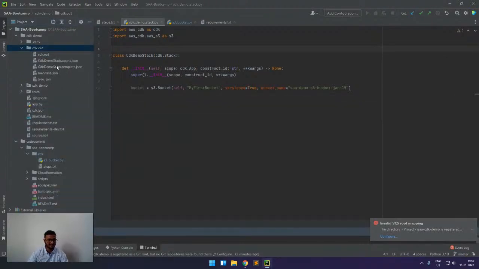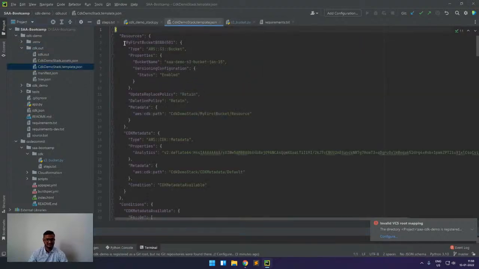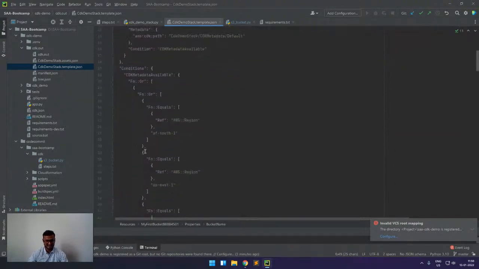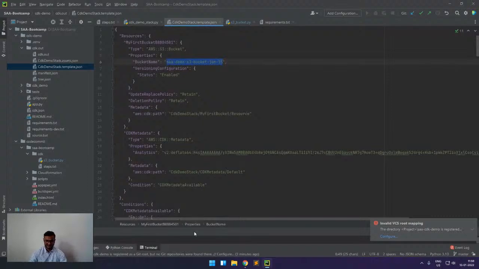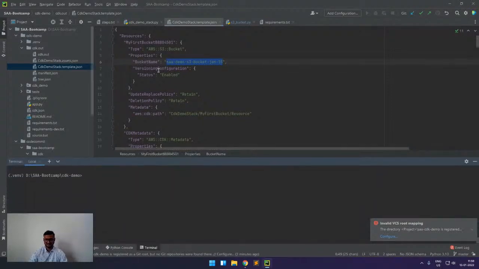Now if I come here and see this JSON, we can see this is the CloudFormation template in the .json version. Here we can see the type is of bucket. In the property we can see versioning is enabled, and also the name is the one that we gave, and we have all the conditions and all the things. This is the default one. So we can see using this command we got this CloudFormation template, and if I want to deploy this, then